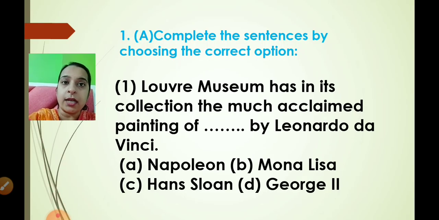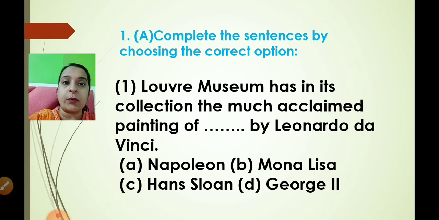Now question number 1A, complete the sentences by choosing the correct option. Okay, now first one, Louvre Museum has in its collection the much acclaimed painting of Dash by Leonardo da Vinci. So here children, you are expected to write the full statement.